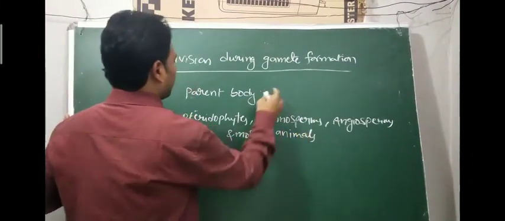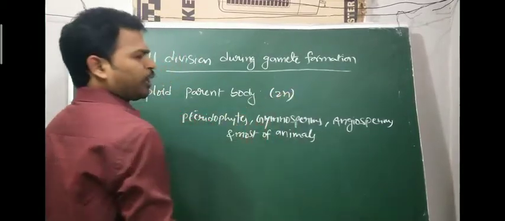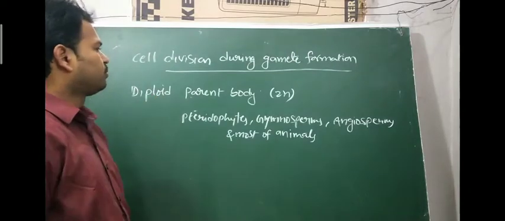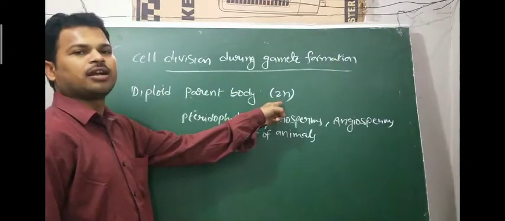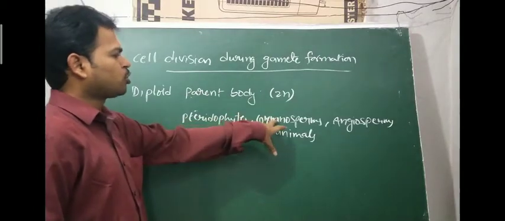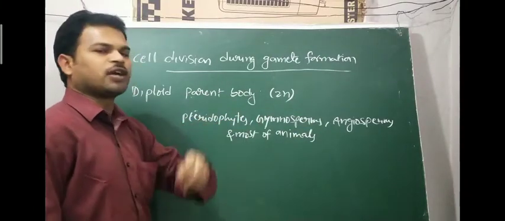What is meant by diploid? Two sets of chromosomes is called diploid. So diploid parent body, for example pteridophytes, gymnosperms, angiosperms, most of the animals.